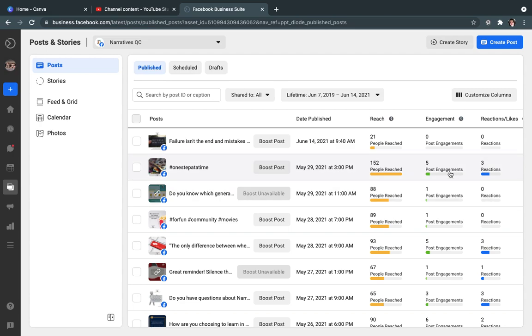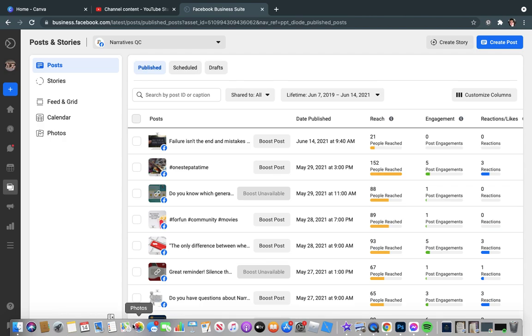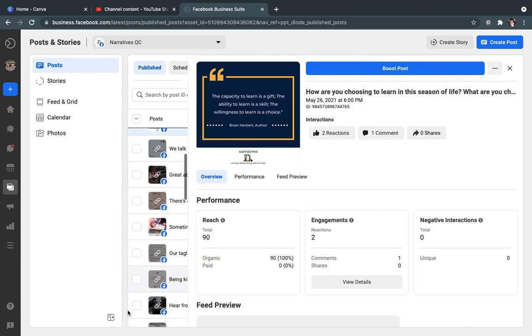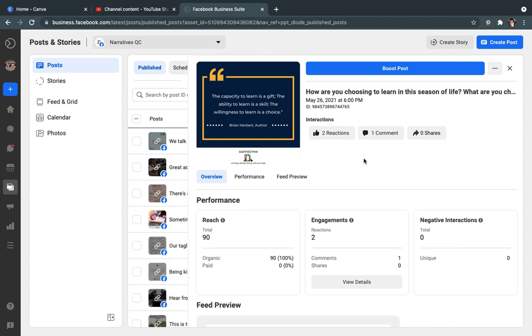And you also see that it got 3 reactions and it got engagement. So someone commented, someone shared, or clicked on it. And so that is also curious. Same thing down here. While it didn't get as many, it still got the same amount of post engagement and reactions. And so I want to see why that is. If you click on one, you'll see, well, what was it? What kind of reactions? Oh, we got a comment. Okay, that makes sense.